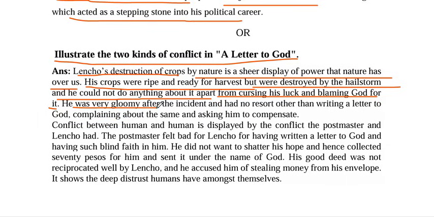He was very gloomy after the incident and had no resort other than writing a letter to God complaining about the same and asking him to compensate. So the first conflict is between the human being and the nature. It means the nature, the storm, destroyed Lencho's cornfield completely. This is between human beings and nature.